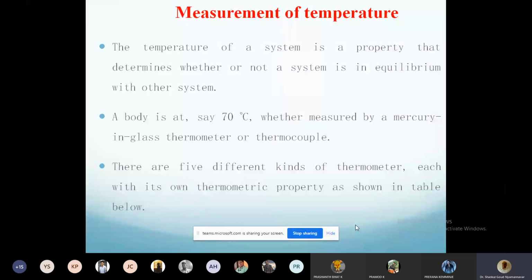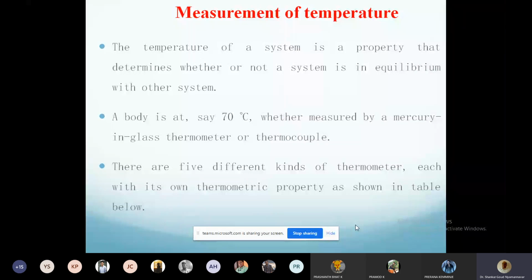So one is the mercury thermometer. What are the different kinds of thermometers? There are 5 different kinds of thermometers, each with its own thermometric property, as shown in the table below. So the thermometric property is a property which changes with temperature. In mercury thermometer, the volume or the height of the mercury changes with temperature.